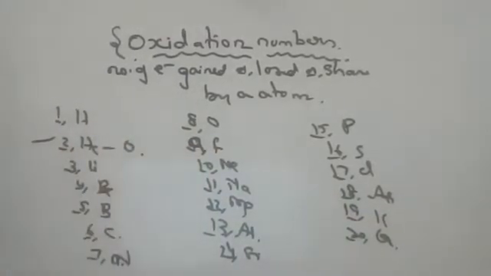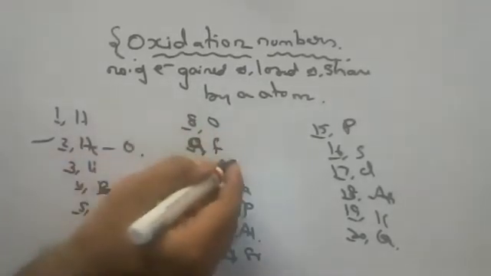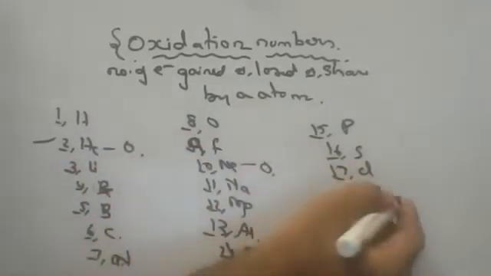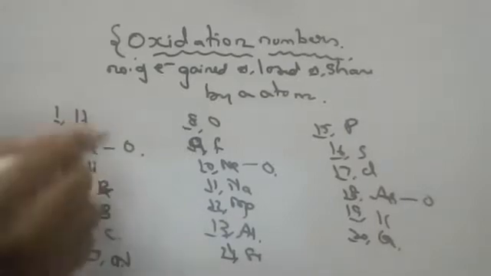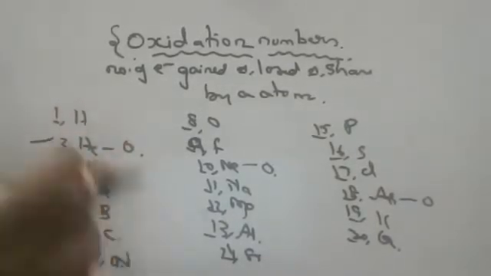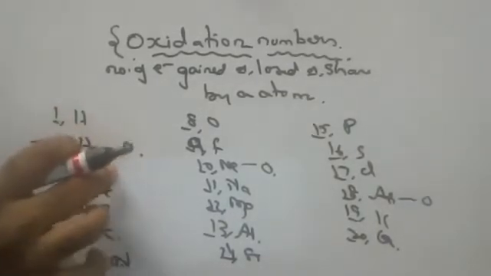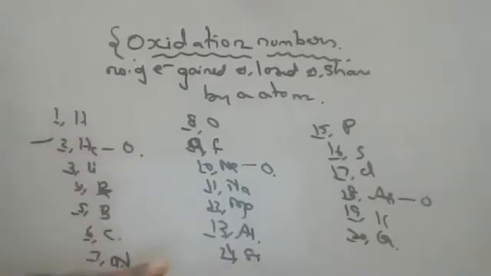Helium valency is zero. You all know because it is a stable gas and its outermost shell is completely filled. Neon is also zero. Argon is also zero. Remaining all elements also will try to attain such a configuration because they are highly stable. Either by giving electrons or taking electrons, they attain their stability.